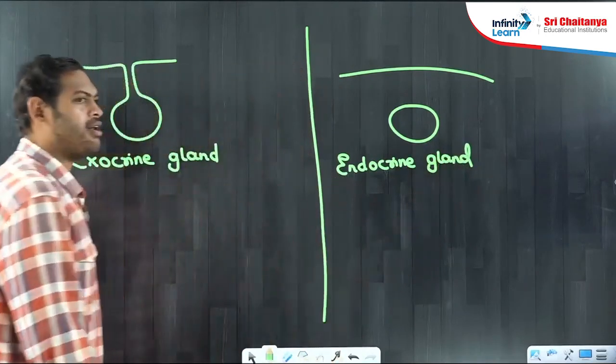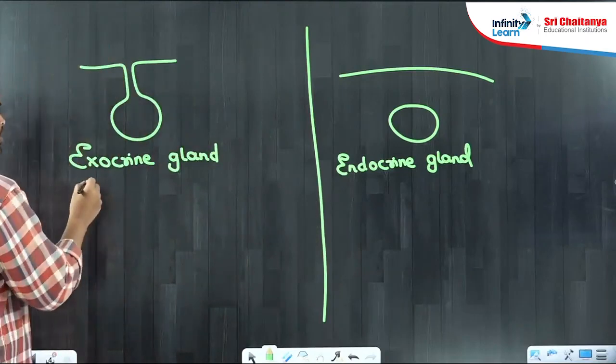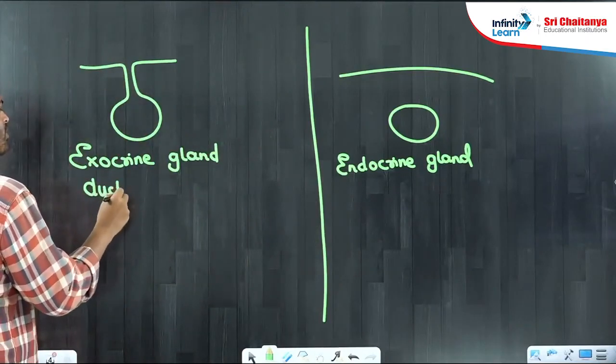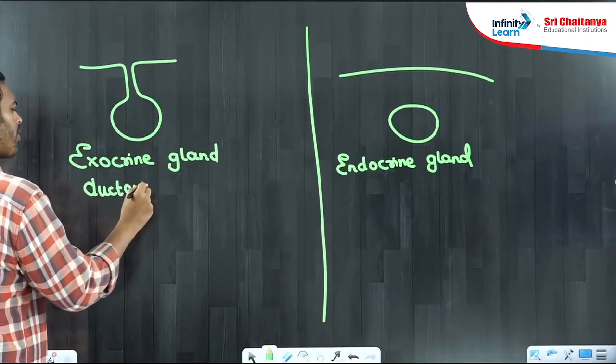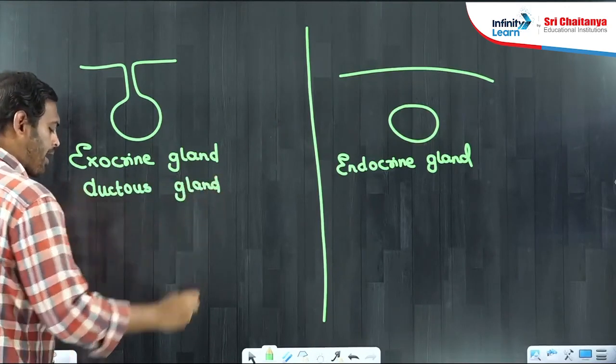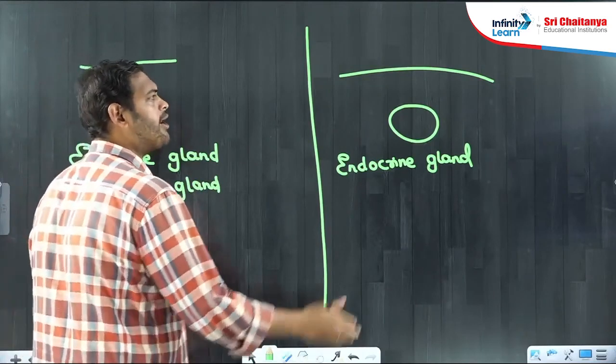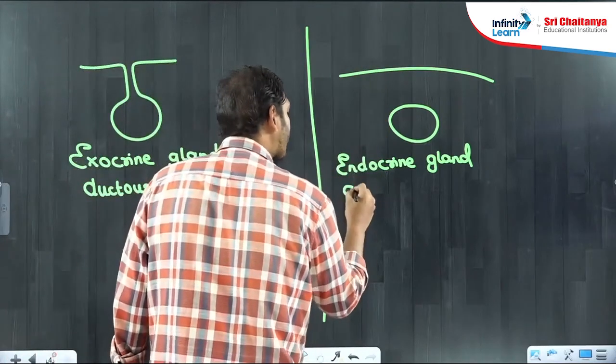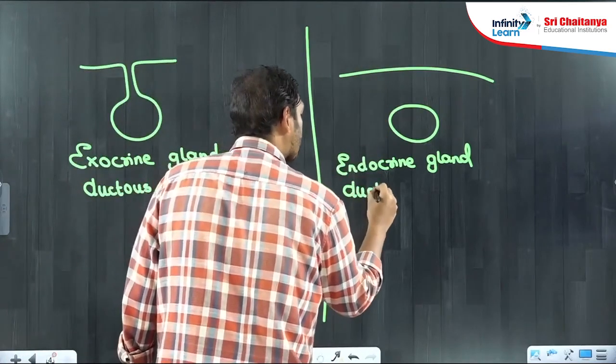So exocrine possess duct, we call them ductus glands. Whereas endocrine gland, as they do not possess any kind of duct, call it ductless glands.